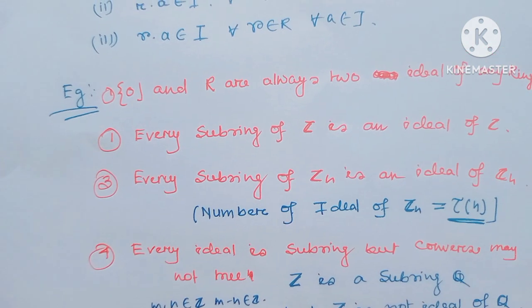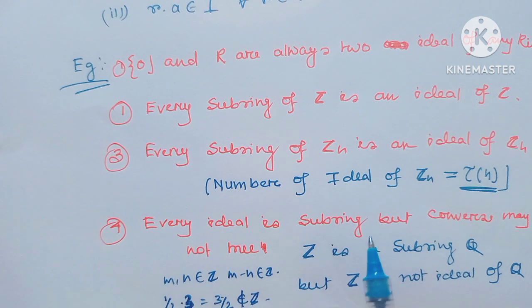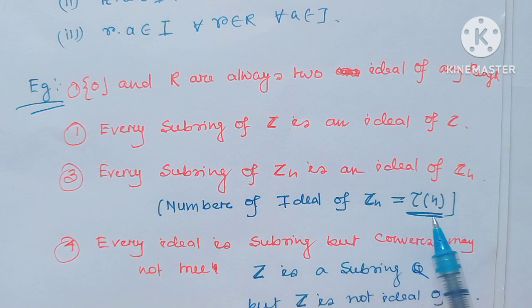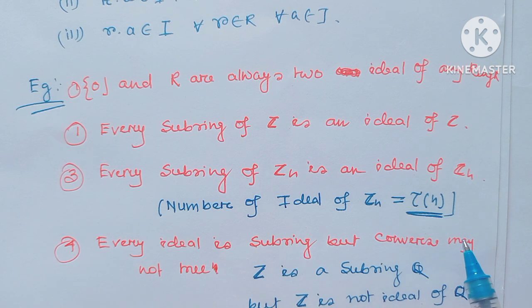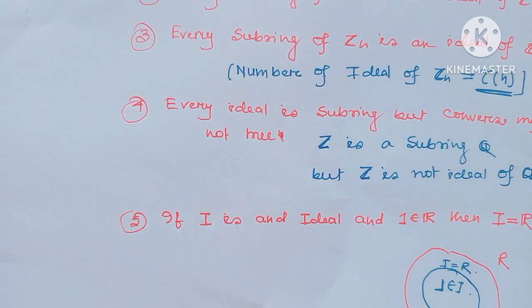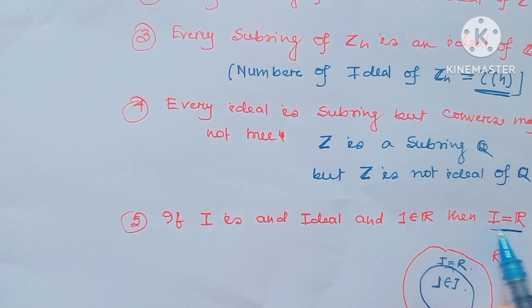So Z is not an ideal of Q. That means every ideal is a subring, but the converse may not always be true. And the number of subgroups or subrings of Zn is actually tau(n). If I is an ideal and 1 belongs to I, then obviously the ideal equals the whole ring, because